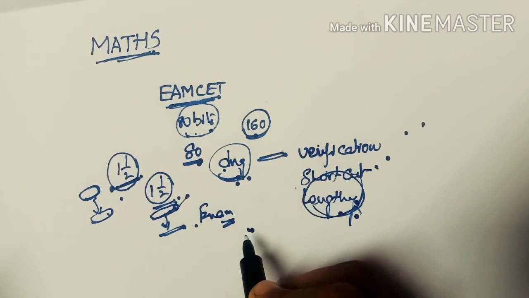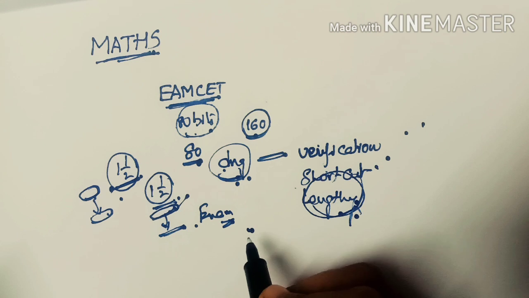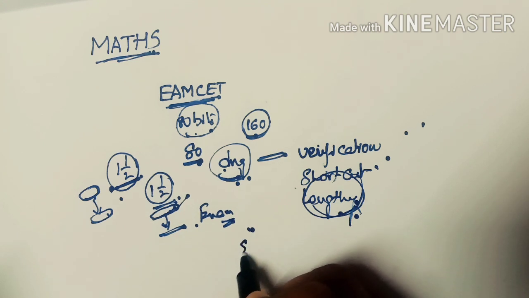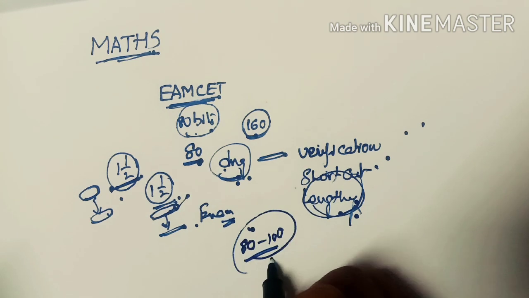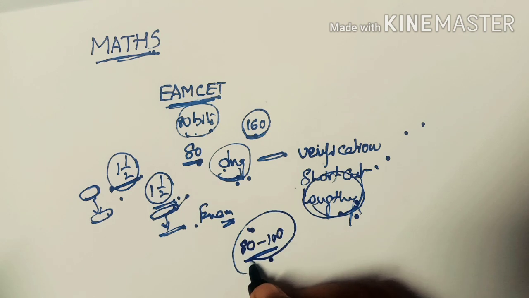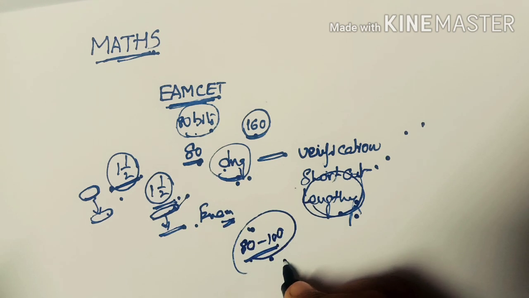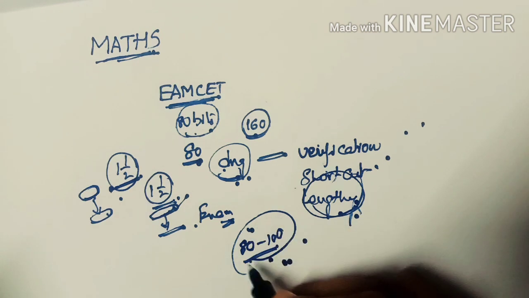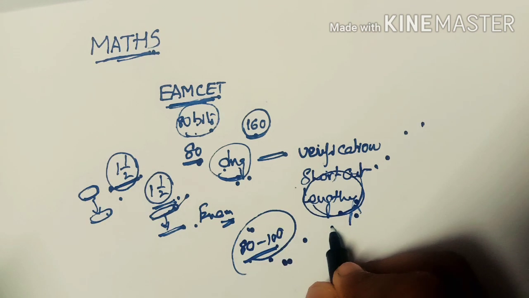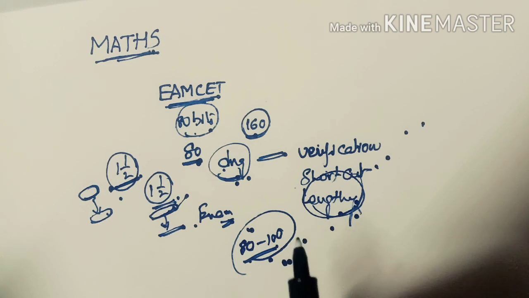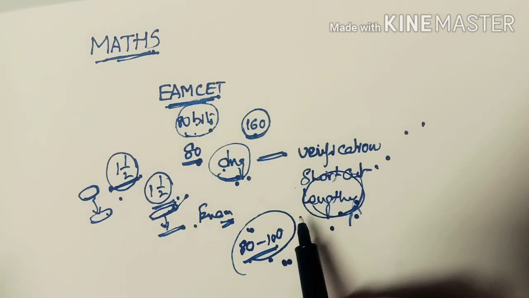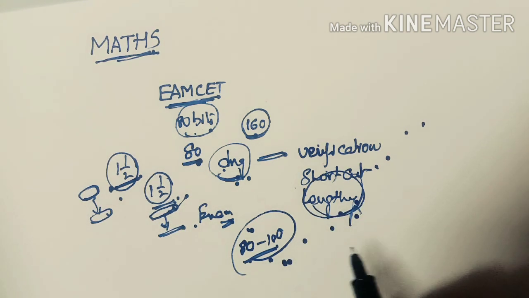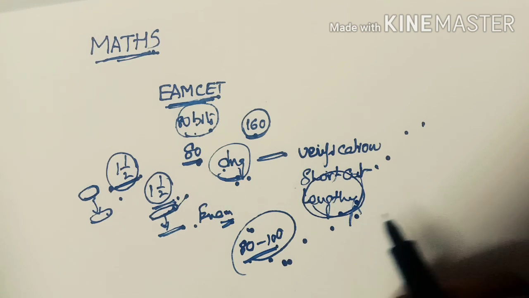Anybody who follows these rules while writing the MCET examination paper will definitely get 80 to 100 marks. Getting 80 to 100 marks is not an easy task, but if you follow these tips properly, then definitely you will get them. If you follow these tips, you can attempt more sums, which results in more marks.